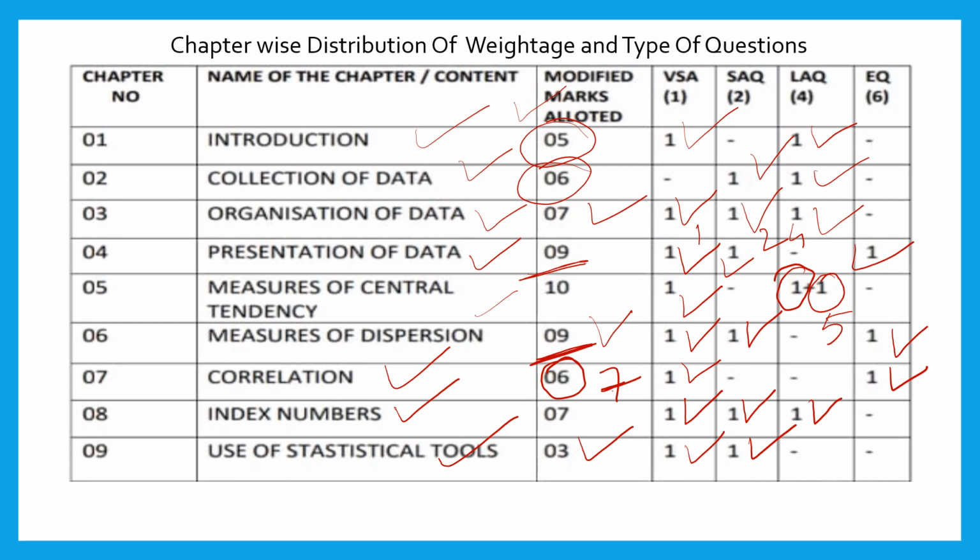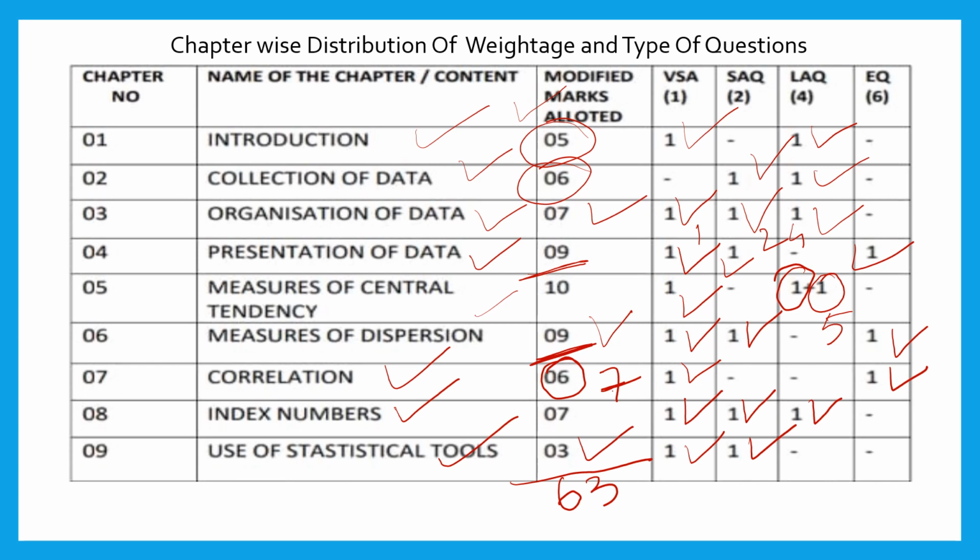From this part, statistics for economics, if we consider the total marks of the question paper, you can expect 63 marks from part A. But here, dear students, you should not get confused.